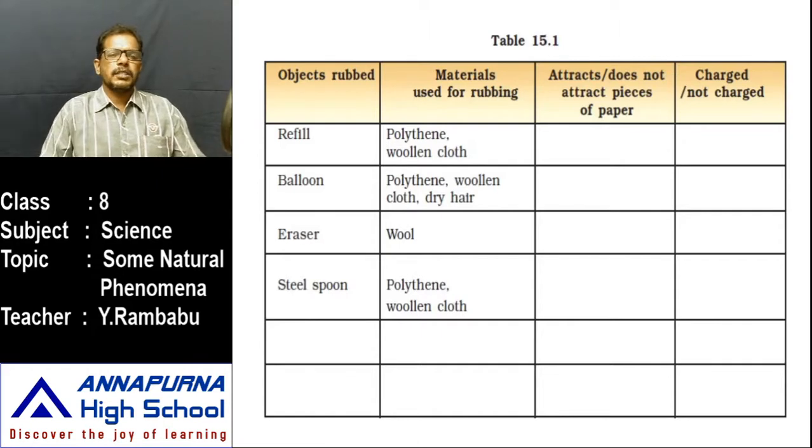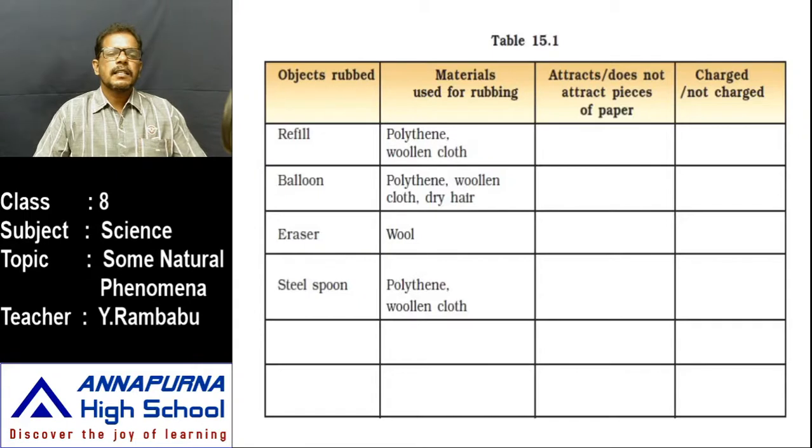First take one object, say a refill. Plastic pen or plastic refill is taken and rubbed with polythene. After it is rubbed with polythene, collect small pieces of paper and place the rubbed refill near these small pieces of paper. Does it attract or not?